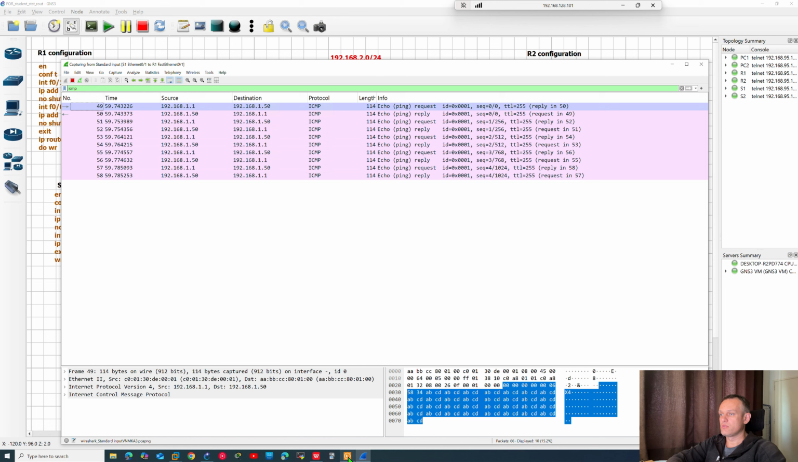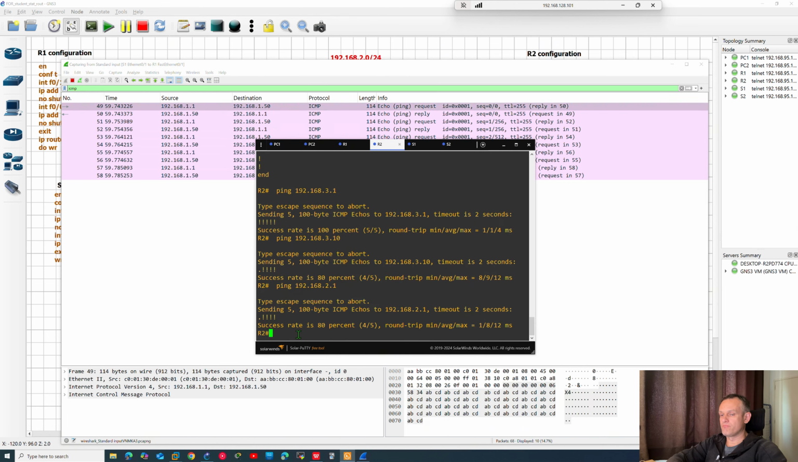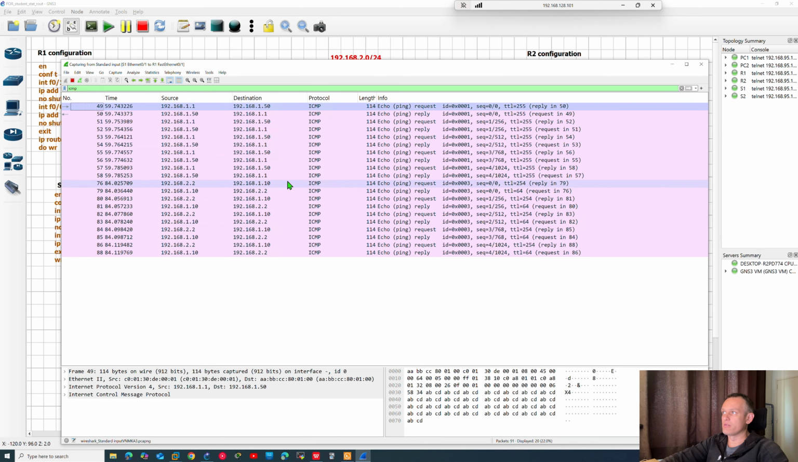Then from router 2, like 1.10, look at this, 1.10, enter. We have again next 5 echo requests and 5 echo replies without any problem.